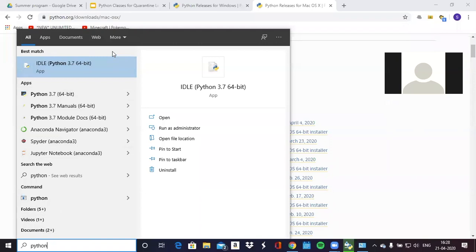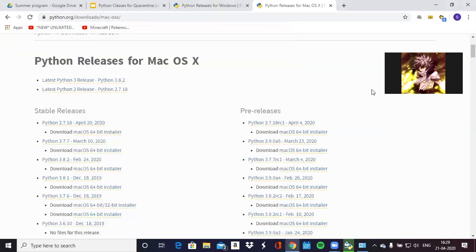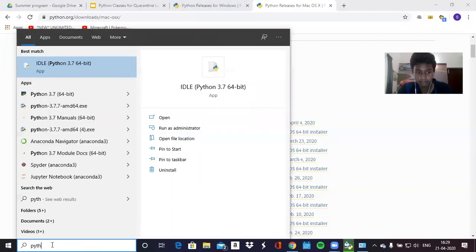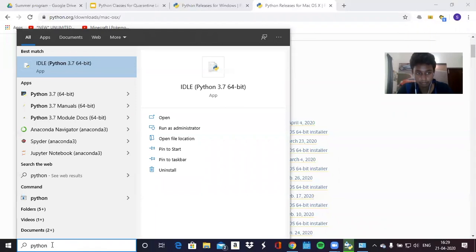I couldn't see the search. Oh, okay. Do you have a Windows button on your keyboard? Like at the bottom left, next to Alt. Click on that. Yeah, I have. Okay, and then I have to search there, and then type in Python. Did you get it? Yeah, done. Okay, and now click IDLE.